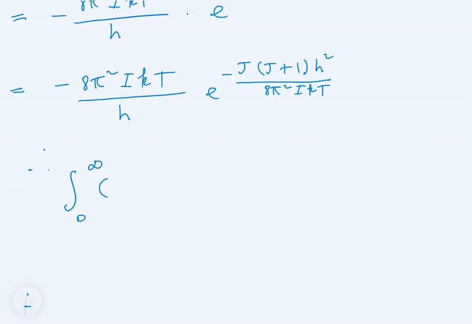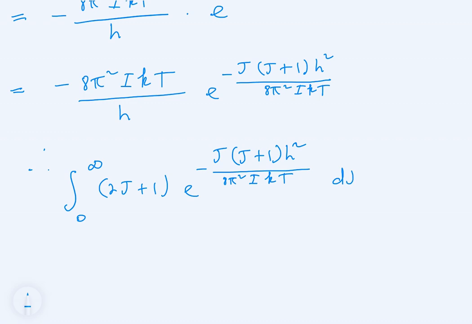So we say the integral from 0 to infinity of 2j plus 1 multiplied by e to the minus j times j plus 1 multiplied by h squared divided by 8 pi squared multiplied by i multiplied by k multiplied by t, okay, with respect to j.